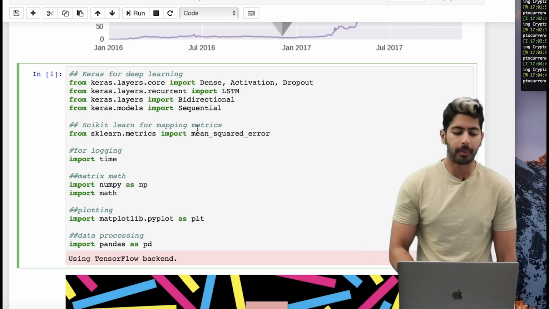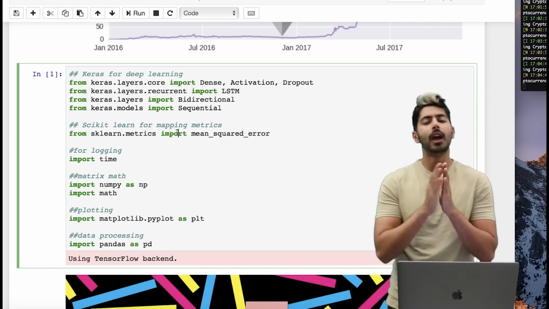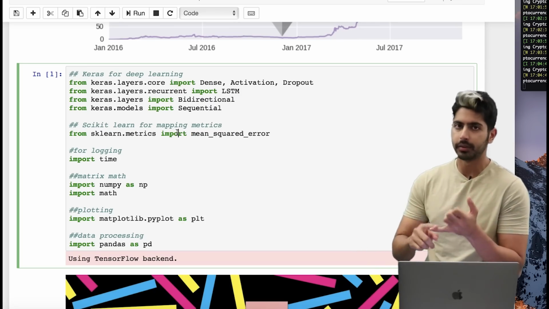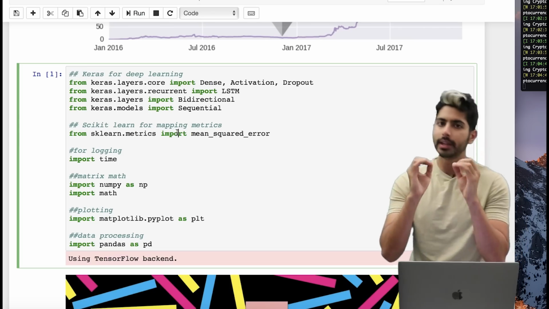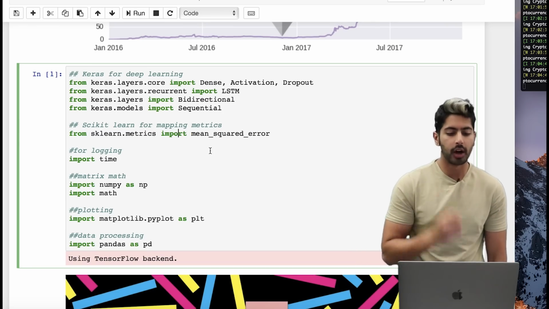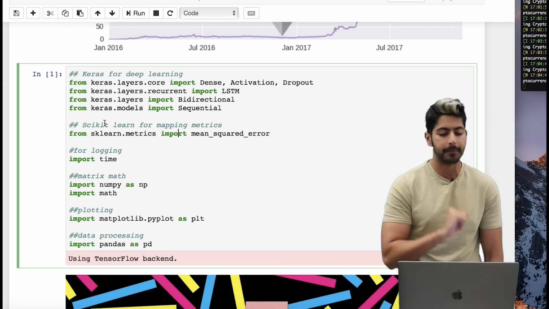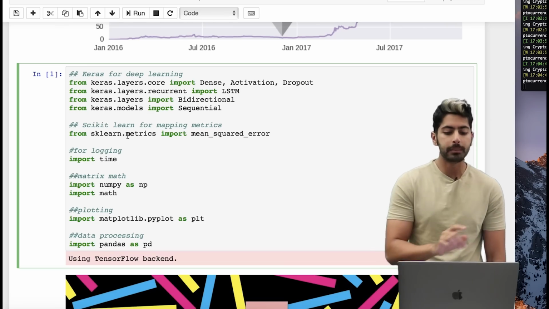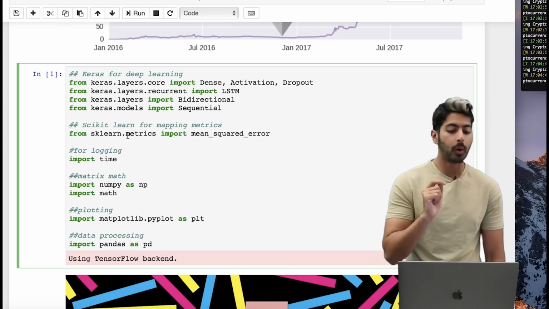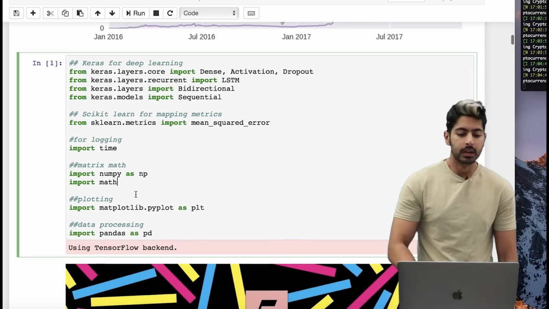So the next part is scikit-learn. Scikit-learn is a great library, but at this point, all of its functionality has been eclipsed by great libraries like TensorFlow, PyTorch, but what it's really got going for it is its metrics modules, like sklearn.metrics. It's got so many great submodules that I still use, but we're going to use it to import the mean squared error, which is going to be our loss function. This is what we're going to minimize over time to make our network better and better at predictions.